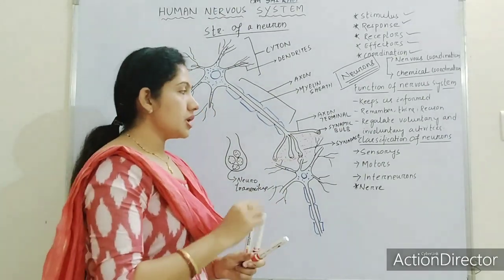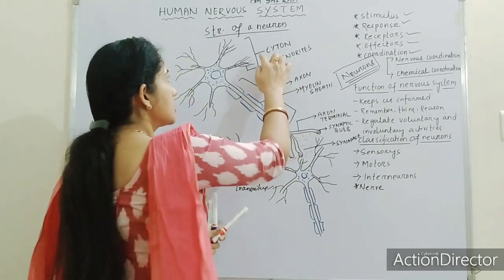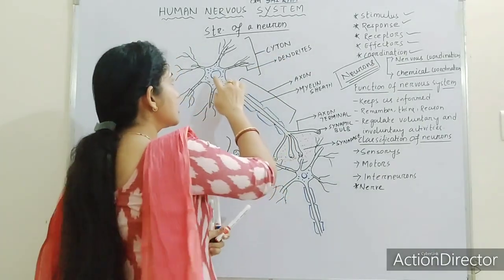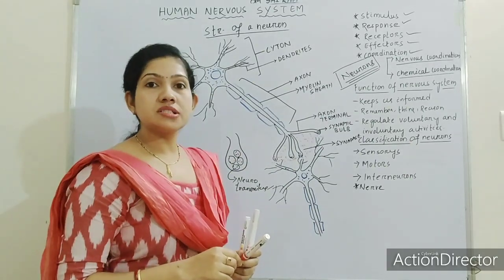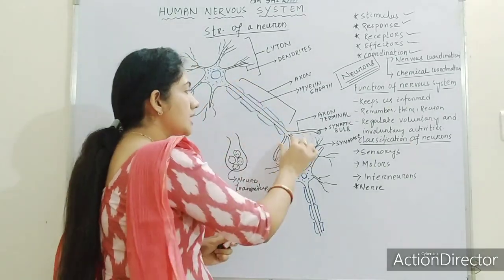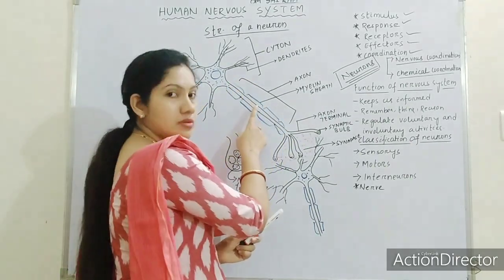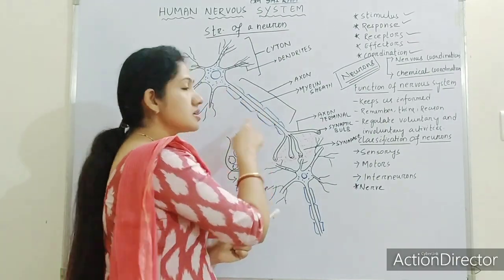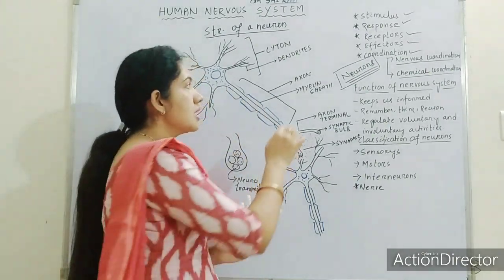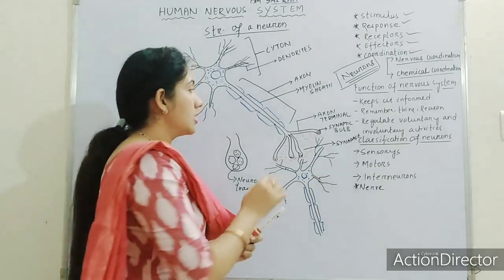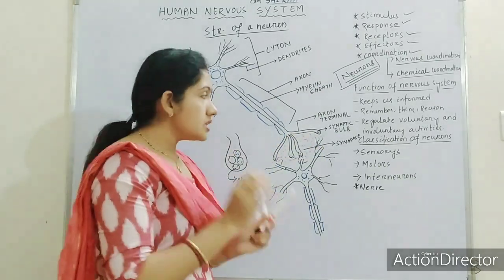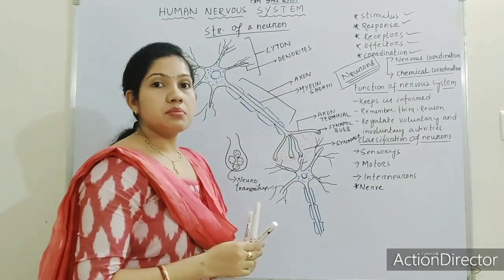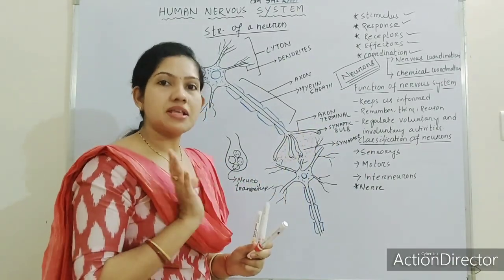Got it? So again I am repeating the structures. The cyton contains nucleus and cytoplasm. The branching of the cyton is known as dendrites. The cyton extends down to form the axon. The axon is covered by a sheath known as the myelin sheath. The ending or branching of the axon is known as axon terminal or terminal branches.